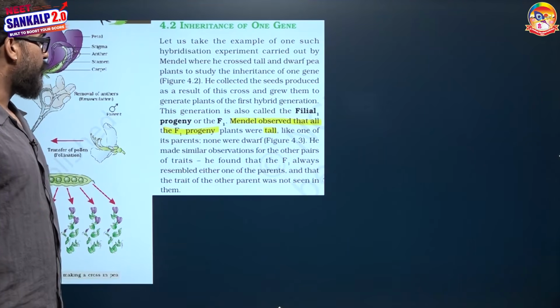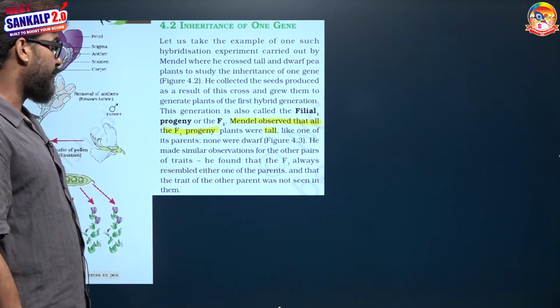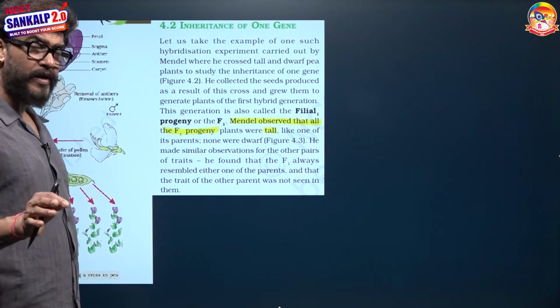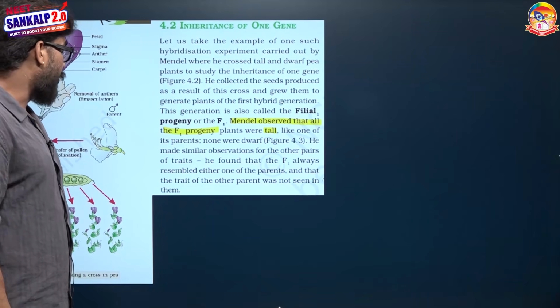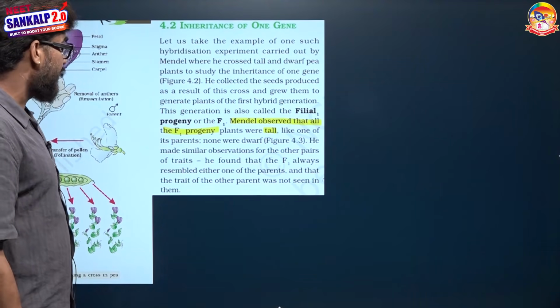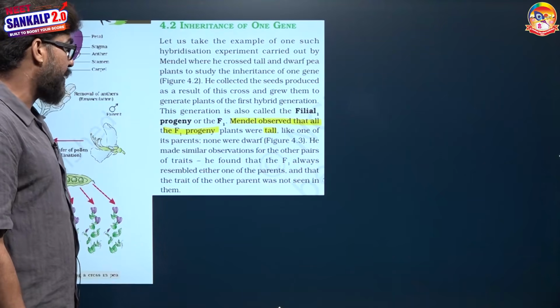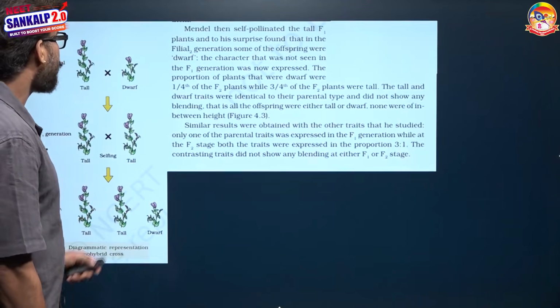He made a similar observation for the other pairs of characters also. I said already, for all 7 characters he did this experiment. F1 always resembled one parent, and the trait of the other parent was not seen in them.